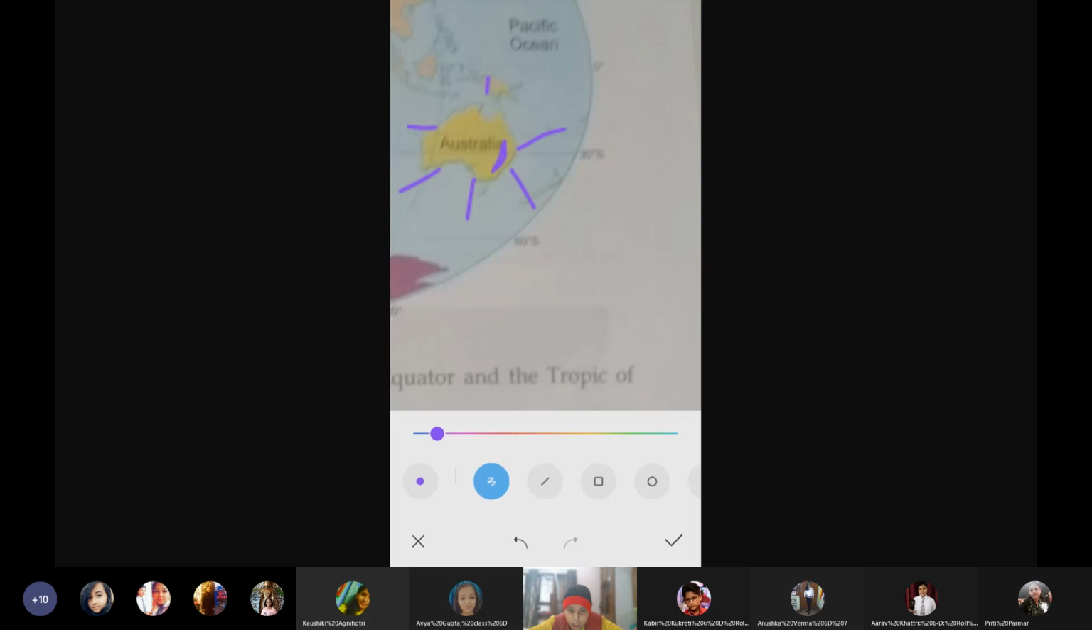Okay, therefore it is called an island continent. Now we know that what is an island? A landmass surrounded by water on all sides. And if you see this here, you will know that it is surrounded by water on all sides. So that is why it is the only continent which is also known as an island continent.